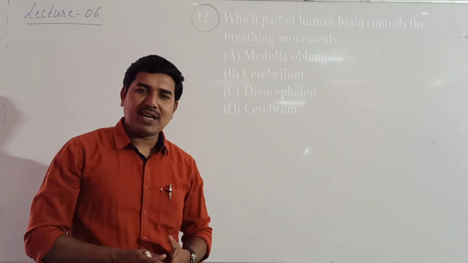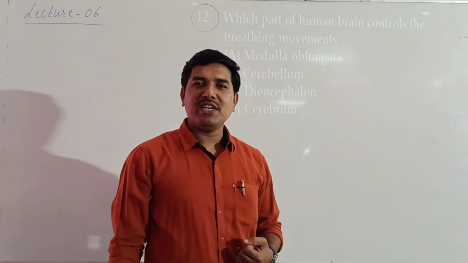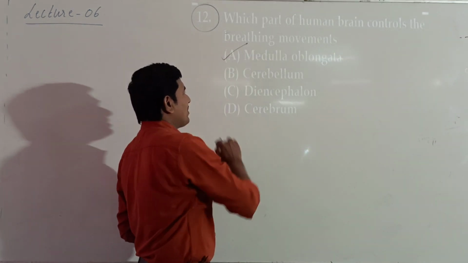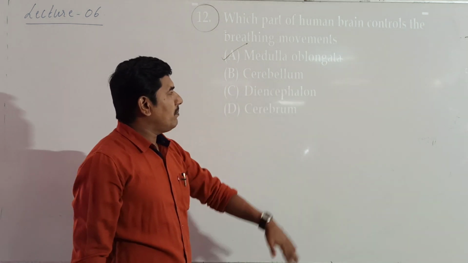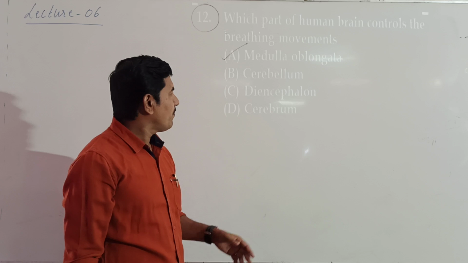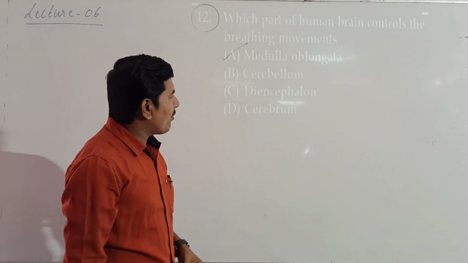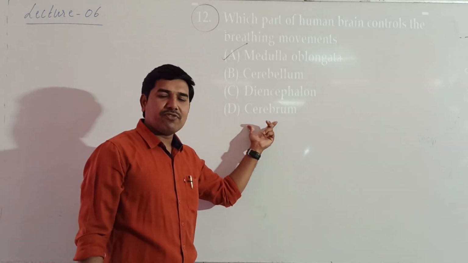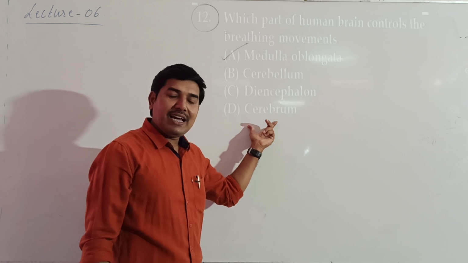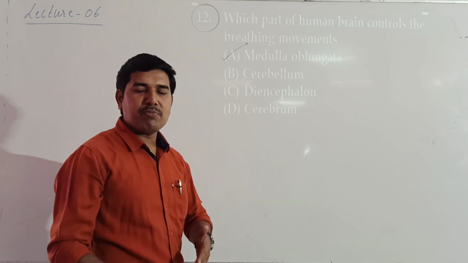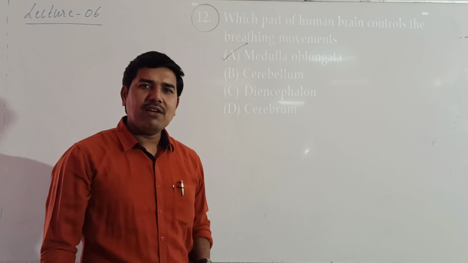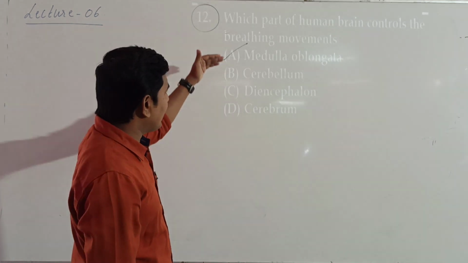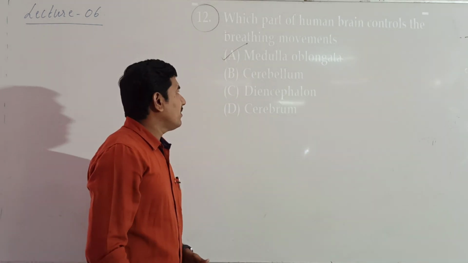It's a direct question. As we know, our respiratory rhythm is mainly controlled by medulla oblongata, and hence this becomes the right answer. The cerebellum is part of the hindbrain, and diencephalon is nothing but thalamus and hypothalamus together, and the cerebrum is a major part of the brain, where if we take its structure, 80% of the brain is made up of cerebrum, 15% is cerebellum and 5% is the midbrain. Now here the exact answer is medulla oblongata.